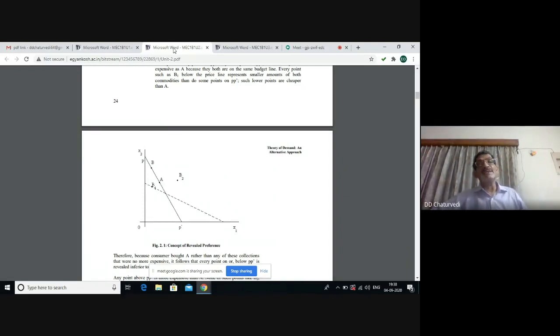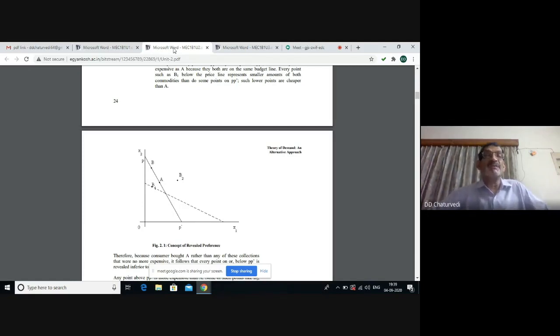And why this is better? Because combination like B2 is outside the reach of the consumer, which is beyond the budget line. And combination like B1, which is lying in the interior boundary of the budget line, is considered to be inferior.